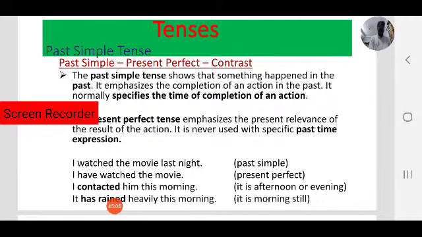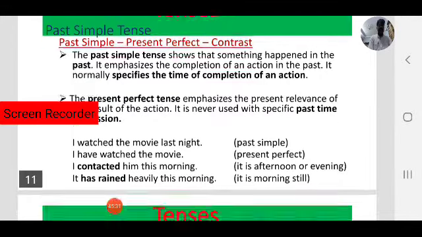Here the effect is still on us. So that's why I didn't mention the time expression. So that's why we use here present perfect tense. That's the difference between past simple and present perfect. Past simple, we mention the time, specified time. Present perfect tense, we never mention the time expressions. That is the difference. Okay.